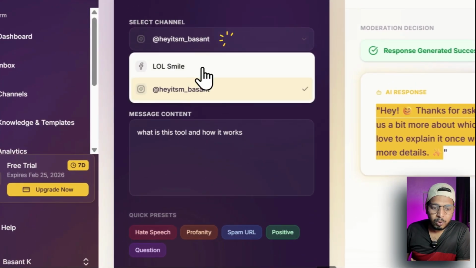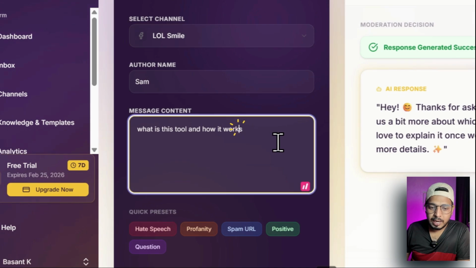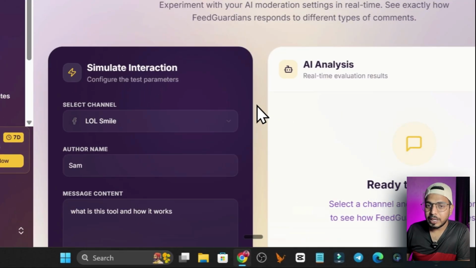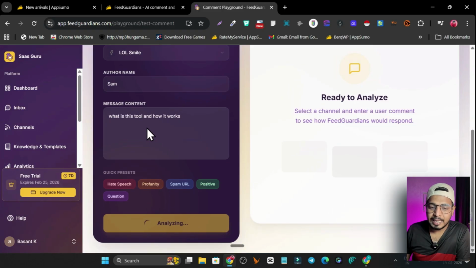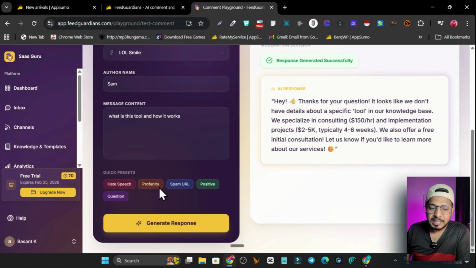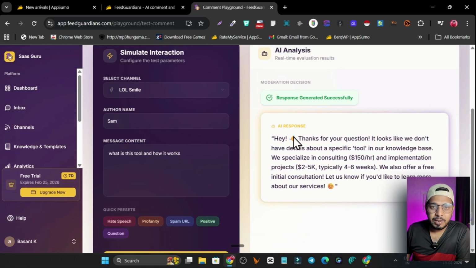You can also use it for other channels to test it out. Right now this is for Facebook, so let's see what kind of answer or information it is going to generate for us. It is analyzing the question, and you can see we also have quick presets available, like someone giving you hate speech, a spam URL, a positive question, this kind of thing. Right now you can see this is for my Facebook.